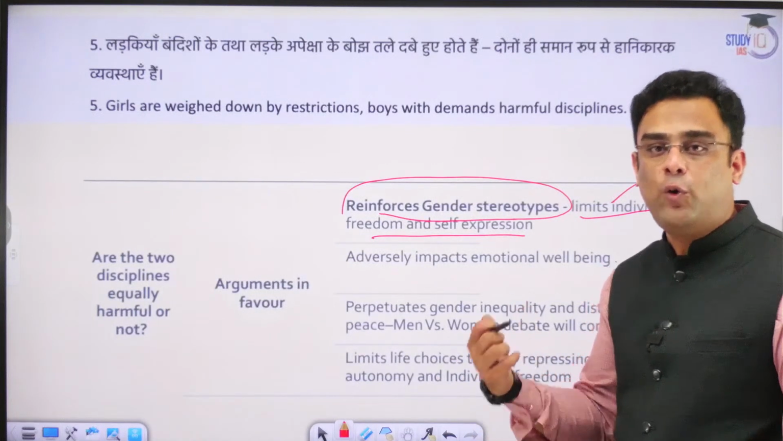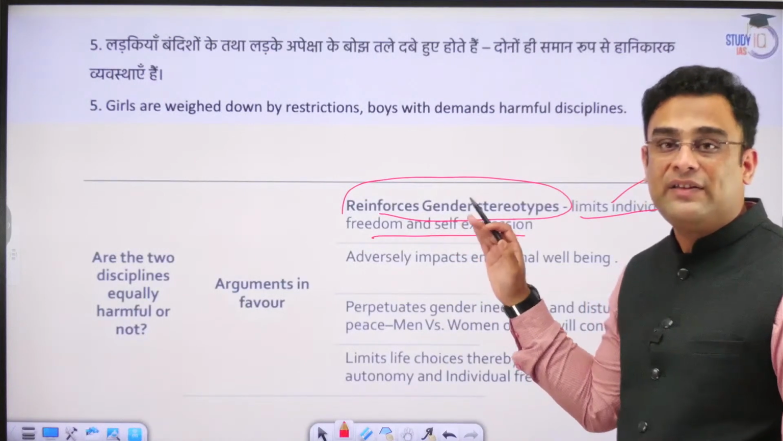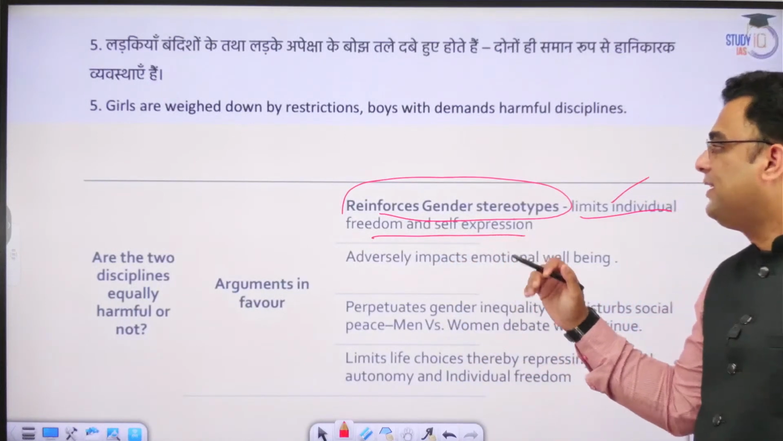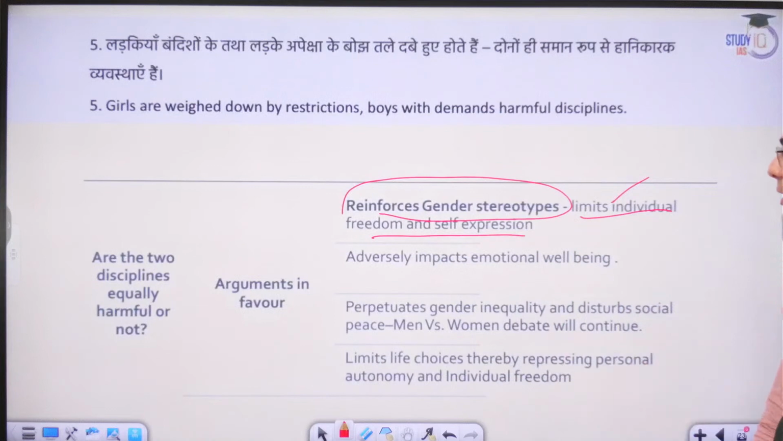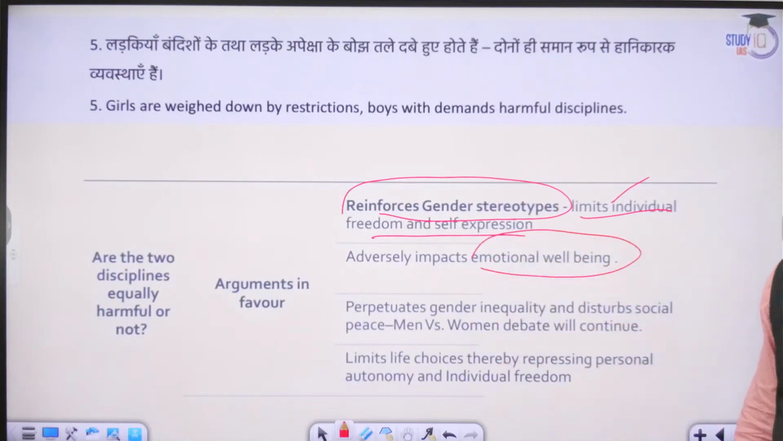She has a mind of her own. She may want to pursue a certain type of career. But when the family restricts and does not allow that, what does it lead to? It leads to lack of freedom. It adversely affects the emotional well-being of these people.